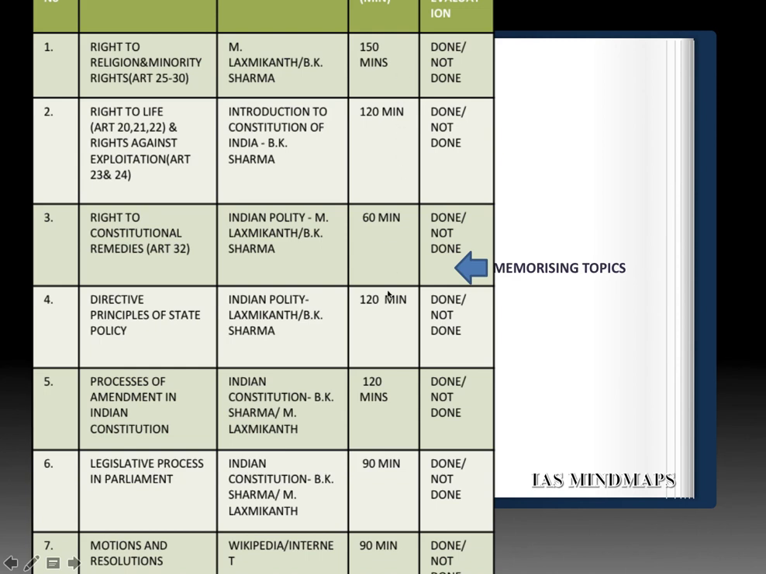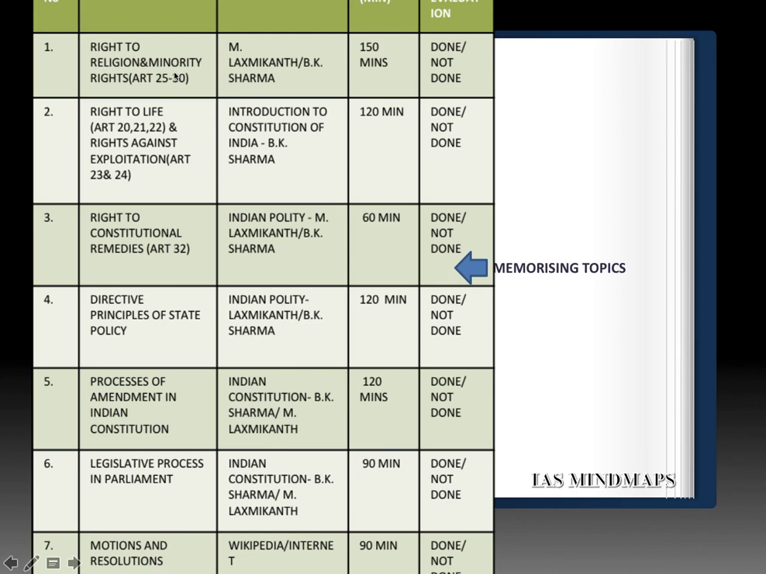These are the broad timelines. This is the evaluation column. I will say this directive principles is very important. This legislative process is very important. This amendment process is very important. And even Article 29 and 30 is very important for this year. Please prepare notes over this, micro notes over these topics.